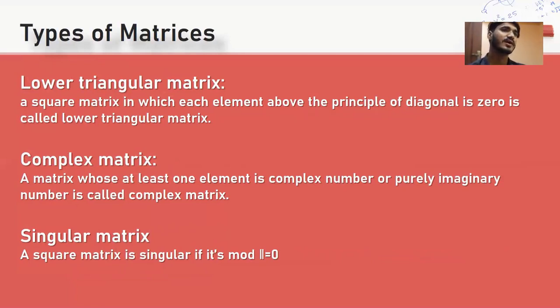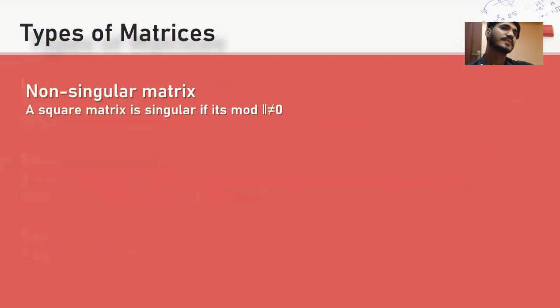Complex matrix. A matrix in which at least one element is a complex number or purely imaginary number is called a complex matrix. Singular matrix. A square matrix is singular if its mod is equal to 0. Non-singular matrix. A square matrix is non-singular if its mod is not 0.